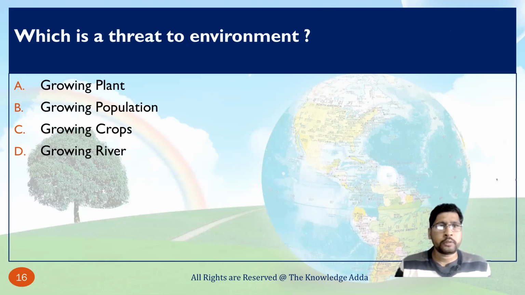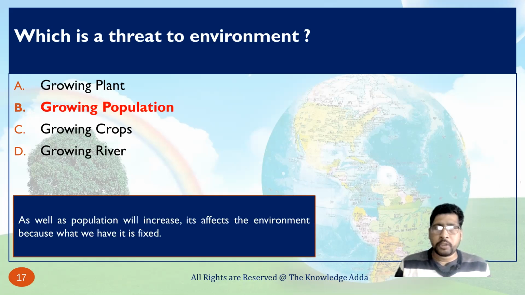Moving towards the next question: which is a threat to environment? As we know, growing plants is okay for the environment, growing crops is also okay, growing rivers is also okay, but growing population is basically a threat for the environment, because everything is fixed, and if population grows, it affects everything, because we need more water. We also need more plants and crops so we can fulfill all the requirements. That's why growing population is basically a threat to environment.